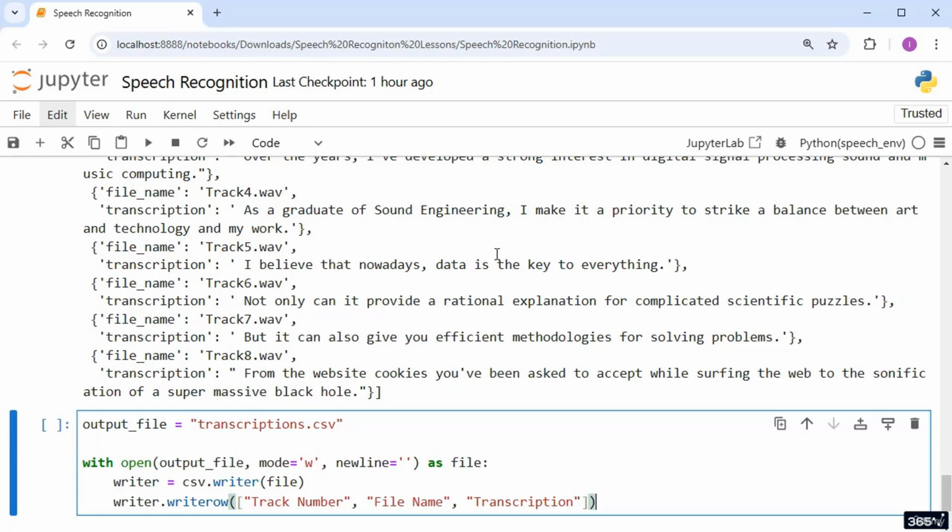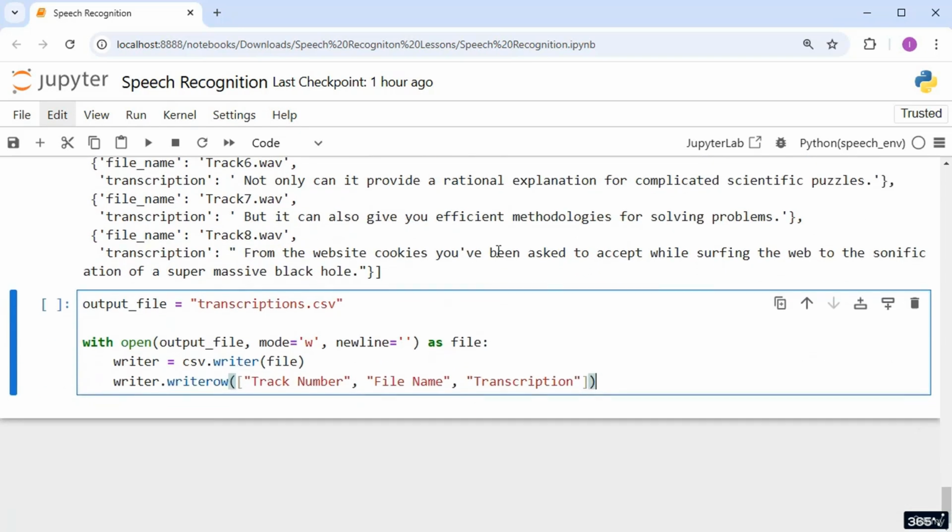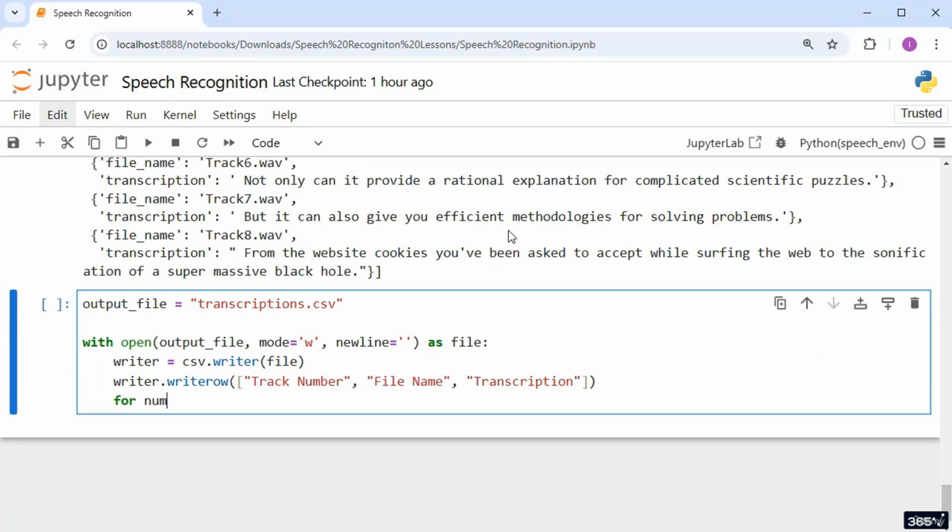Now, we need to write the actual data into the CSV file. For this purpose, we'll use another for loop to iterate through the list of transcriptions. So type for number, then a comma, and include a second iterator called transcription, representing the current dictionary from the transcriptions list. Proceed by typing in enumerate. The enumerate function helps us iterate over the list while recording the track number. So, as arguments, pass the transcriptions list of dictionaries followed by start equals 1 to ensure that our track numbering begins at 1 instead of 0.